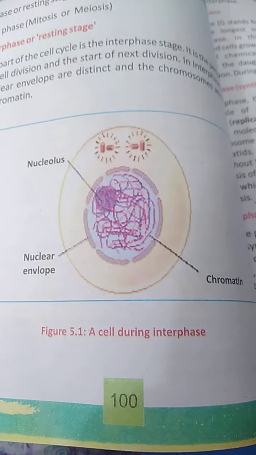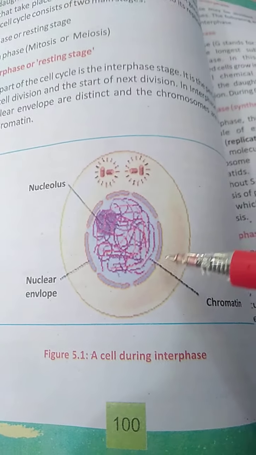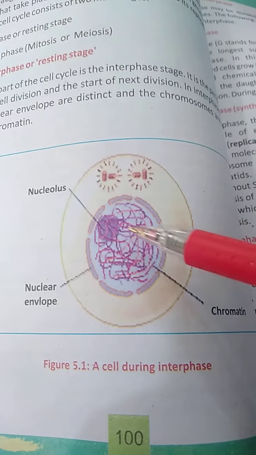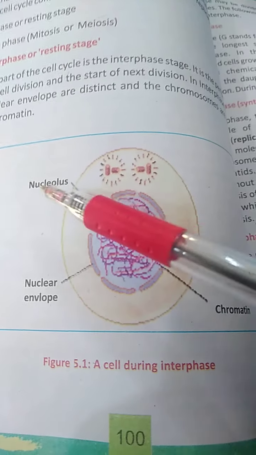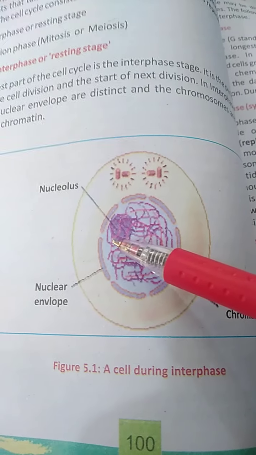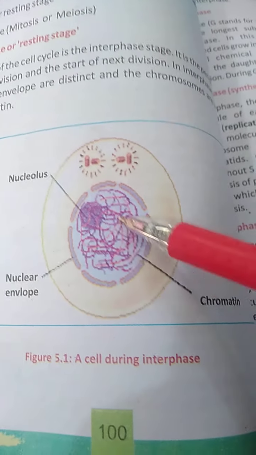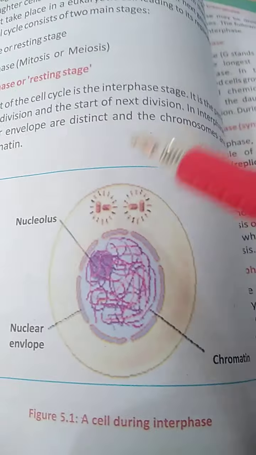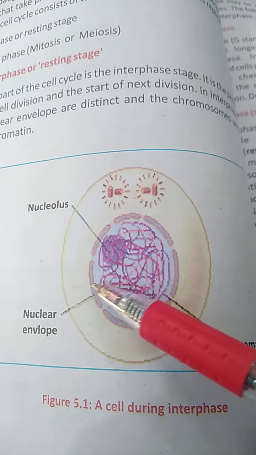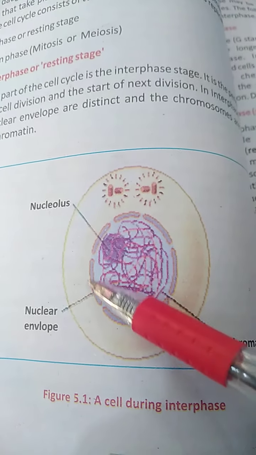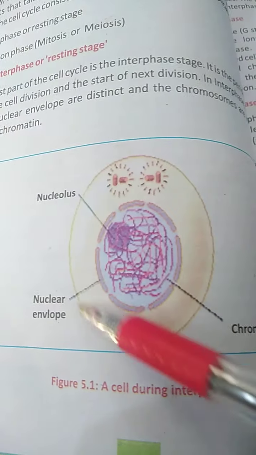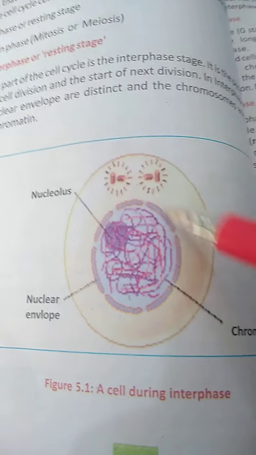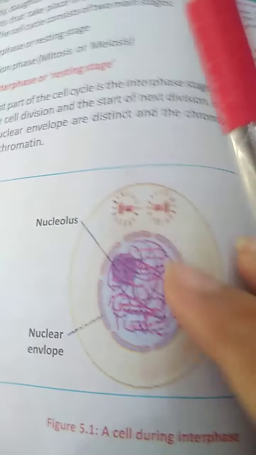Over here you can see the diagram of the cell during interphase. Over here you can see this round one, this globular form. This is the nucleolus. This is one of the organelles in your cell, right? This is the nuclear envelope. These are the chromatin, the thread-like structures. These are centrioles. You can easily differentiate between nuclear envelope, nucleolus, and the chromatin. So the cell during interphase is quite visible, quite distinct in terms of different organelles.